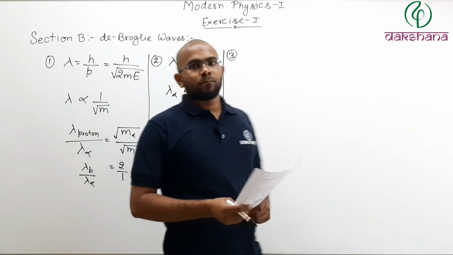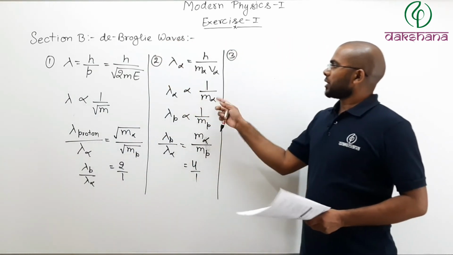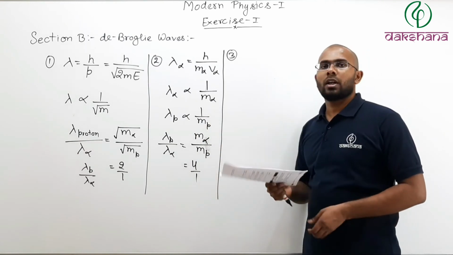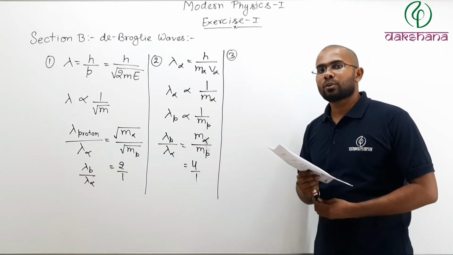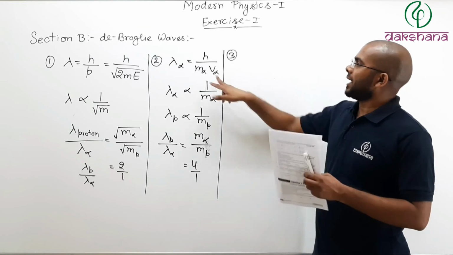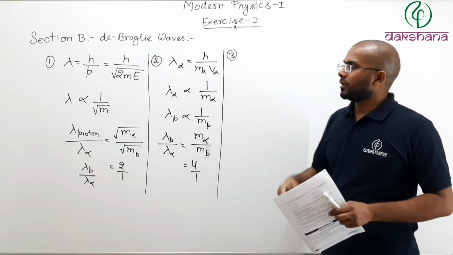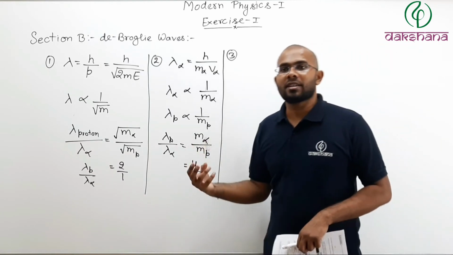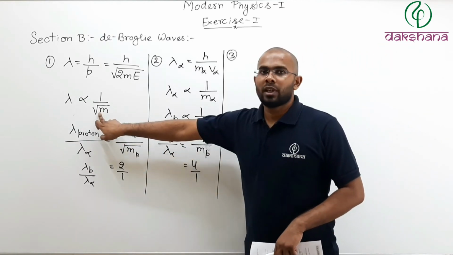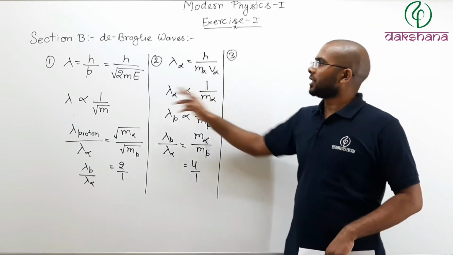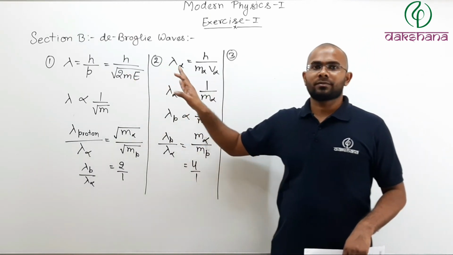So remember, we have written proportional to 1 by mass of alpha particle and proportional to 1 by mass of proton. This is only true when I have taken velocity to be the same in both cases. If velocity was not the same but energy was the same, then that earlier formula will be true. If none of them are the same, then you will have to write the complete equation.